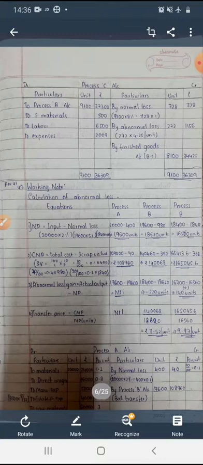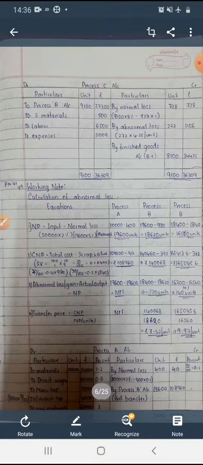The output of each process is transferred to the next process and the finished products are transferred from process C into stock. The following further information is obtained: materials, direct wages, manufacturing expenses. Established expenses amounted to rupees 8,500, which has to be apportioned in the proportion of direct wages amongst the three processes.